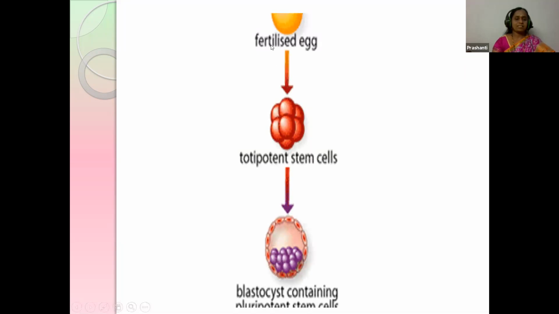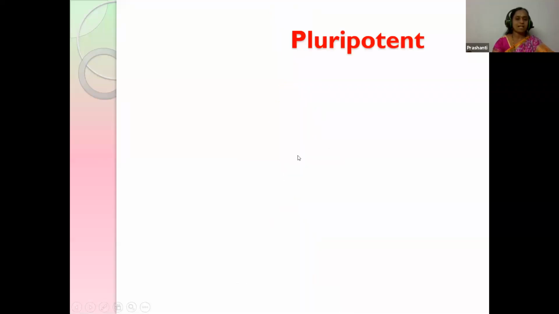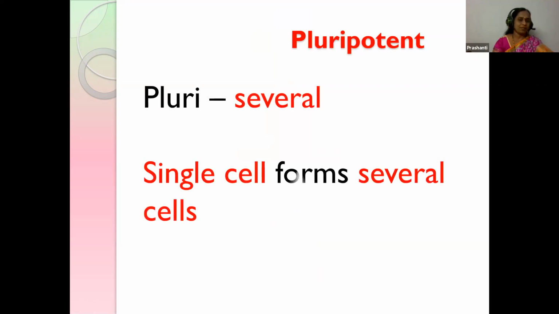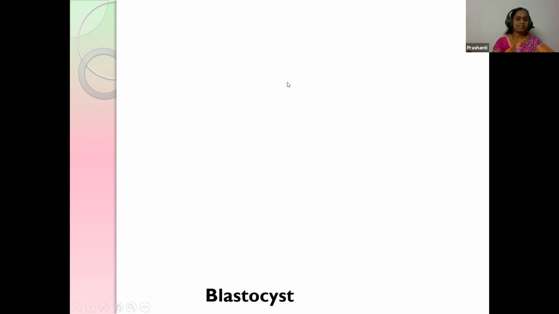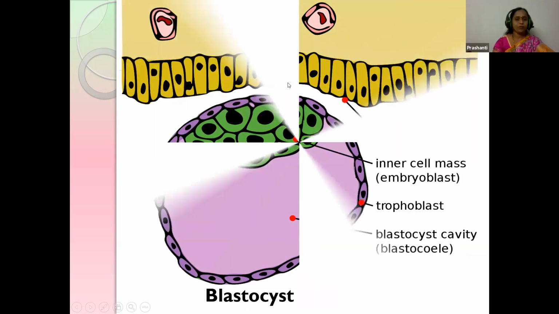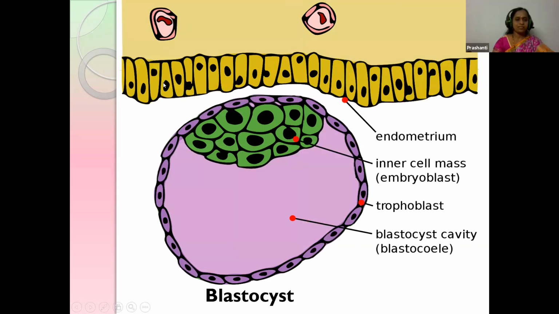The fertilized egg, which is the union of egg and sperm, forms totipotent stem cells, and by further division forms the blastocyst. The next is pluripotent. Pluri means several. Here the single cell forms several cells, and the example is the blastocyst. The zygote, by cell divisions, forms the morula stage, and when you see the inner layer, it forms a mass of cells called the embryoblast or inner cell mass, ICM.